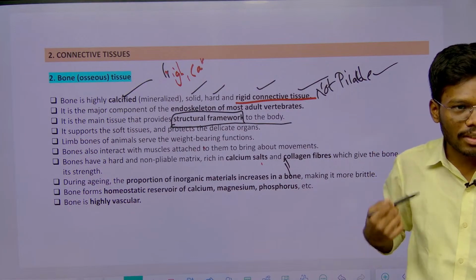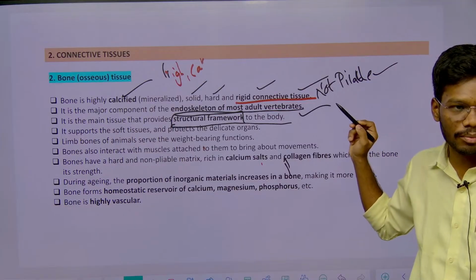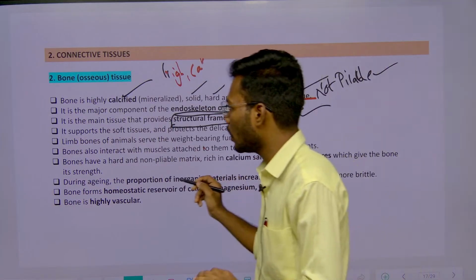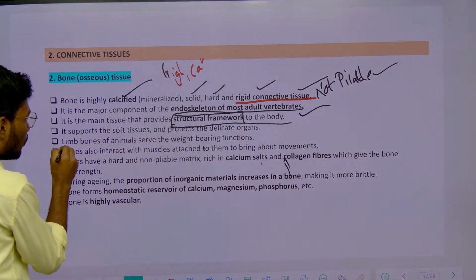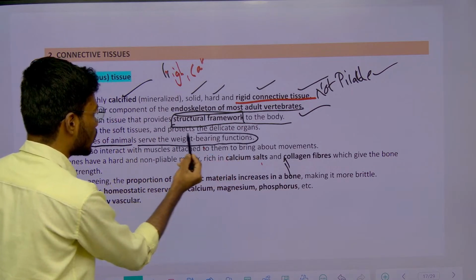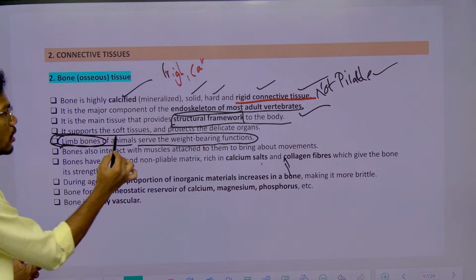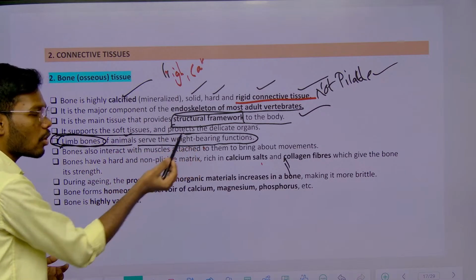It is present in what? The endoskeleton of most adult vertebrates, right? And also if you see the bones, limb bones of animals serve the weight bearing function. So most of the weight of an animal is coming from where? Limb bones, right? It supports soft tissues and protects all the delicate organs.